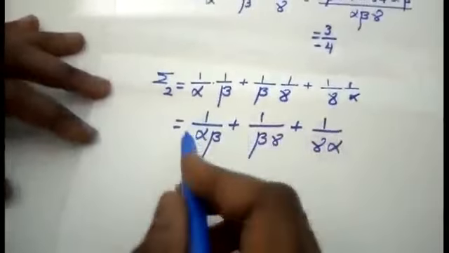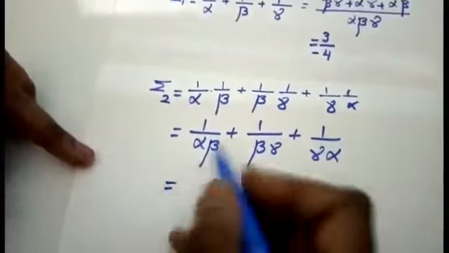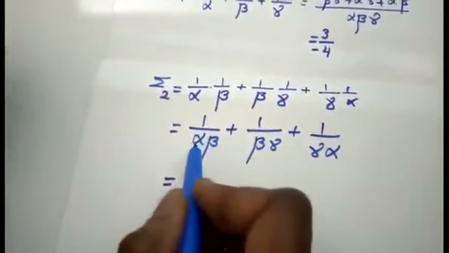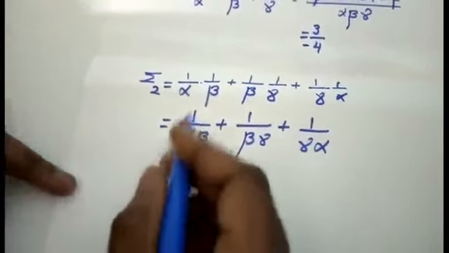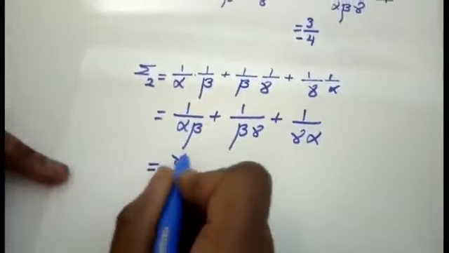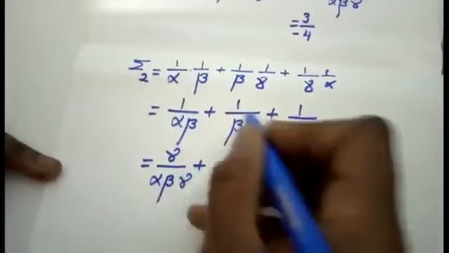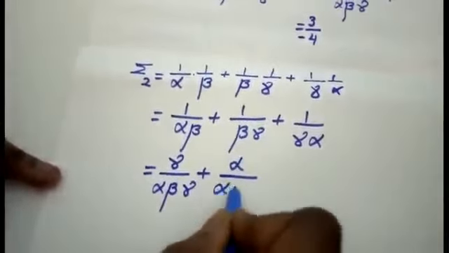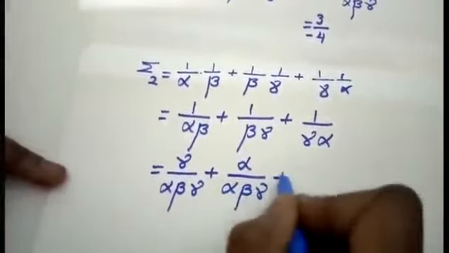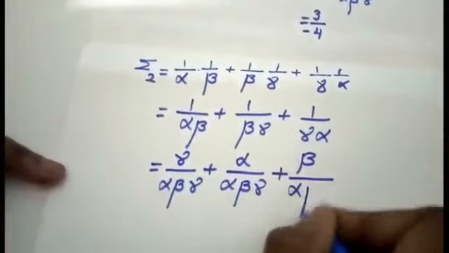Again, if I want to make the denominator same, what is the denominator I am going to get in common? Alpha, beta and gamma. I will just do one step further. What is the notation missing here? Alpha I am having, beta I am having, gamma is missing here. So divide and multiply by gamma. That is the actual procedure. Gamma divided by alpha, beta and gamma plus here alpha is missing. Divide and multiply by alpha, alpha divided by alpha, beta and gamma. Here beta is missing. Divide and multiply by beta, beta divided by alpha, beta and gamma.